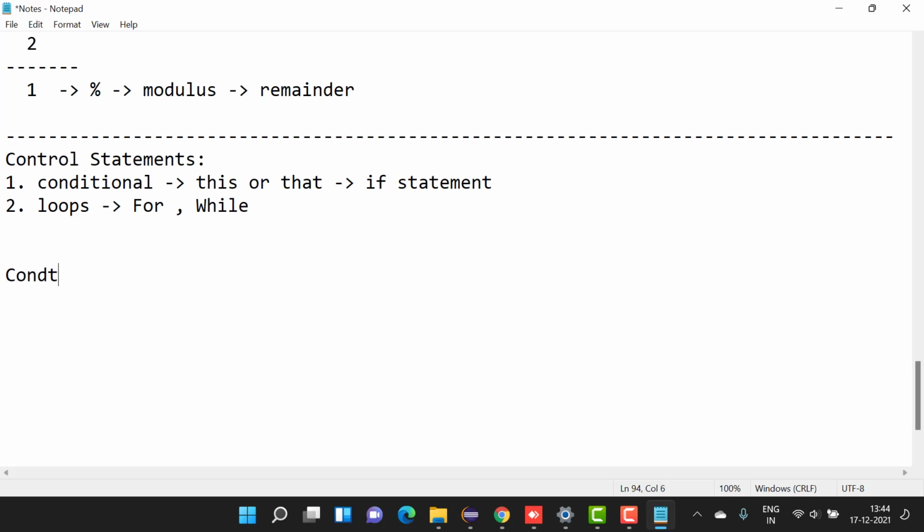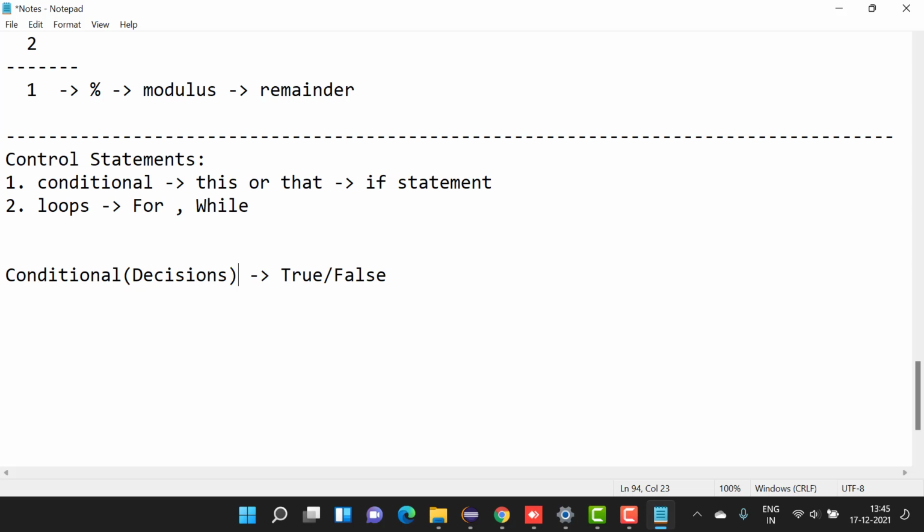Conditional means you have a condition. If that condition is true, then you will do something, or else if the condition is false, then you will do something else. That is the flow of the control statements. You can also say this is making decisions. So what kind of decisions do you want to make? Suppose you like that car or you like that dish. If it is true, if you like that dish, you will eat it or you will buy it. If it is false, then you will go for the second option. You will try something else.